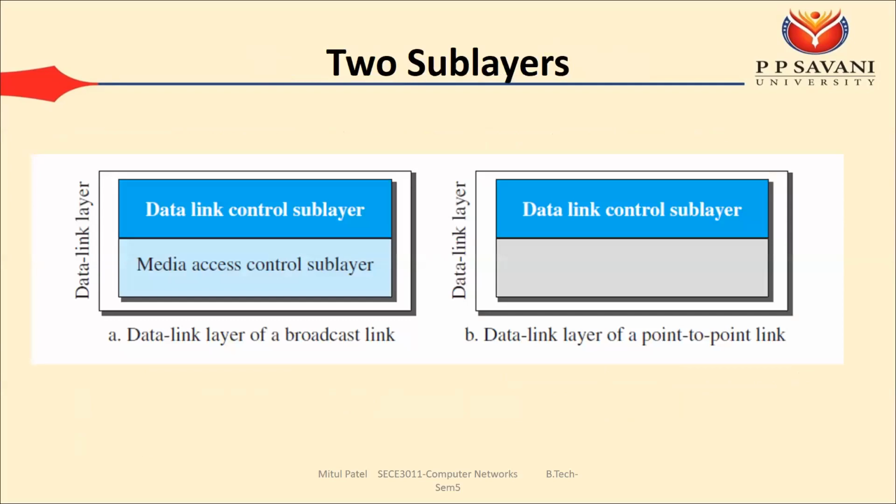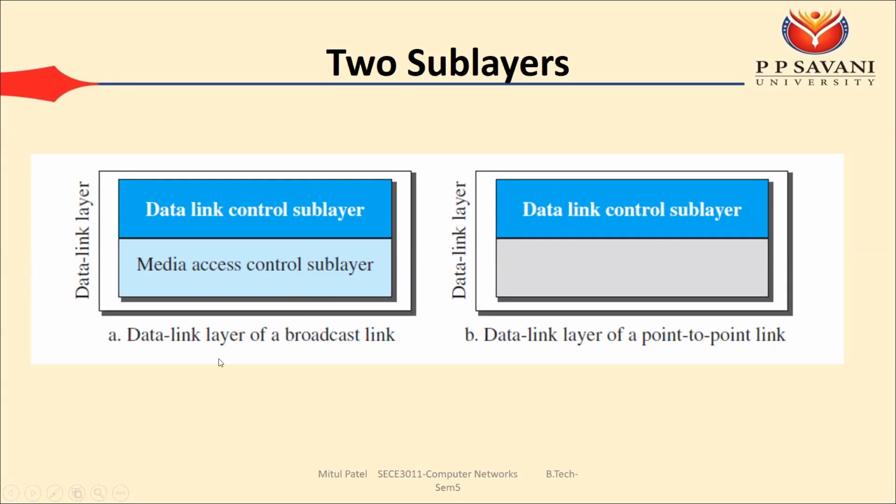Now, when we have the point to point link, we require only the data link control. That means we require only the data link layer, only the 4 types of duties: flow control, error control, addressing, and framing. The reason is the entire capacity of the link is used by only the sender and the receiver. But the second category is the broadcast link.